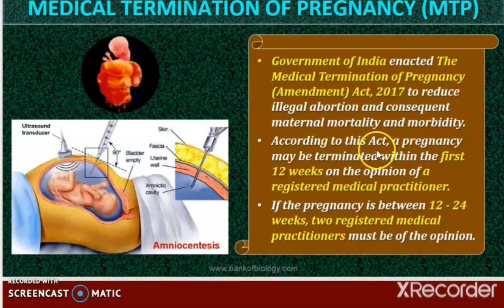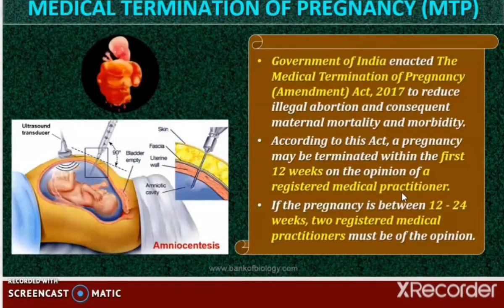Right, so according to this act, a pregnancy may be terminated within the first 12 weeks of the pregnancy. In the earlier law it was told that it became legal, and they brought about changes in the year 2017, where a pregnancy can be terminated within the first 12 weeks on the opinion of a registered medical practitioner. Right, so only with the registered doctor's advice this can be carried out in India.